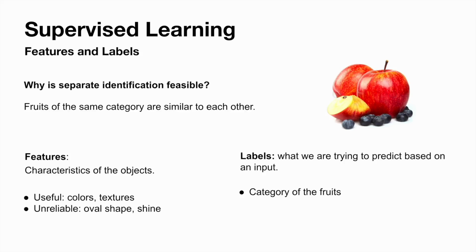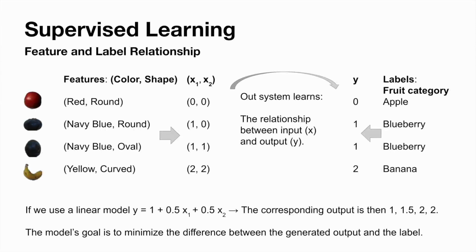If the fruit in the image is red, the algorithm would be able to label the inputted image as an apple. But computers do not understand qualitative descriptions such as color or shape. Computers only understand numbers, so we have to translate the previous ideas into mathematical descriptions. For example, consider how we would describe an apple. We would like to first describe its color. Then the first number in the vector will represent colors. We may use 0 to represent red, 1 for navy blue, and 2 for green, etc. In the second number, we may describe the shape of the fruit. We can use 0 for a round shape, 1 for an oval shape, and 2 for a curved shape.